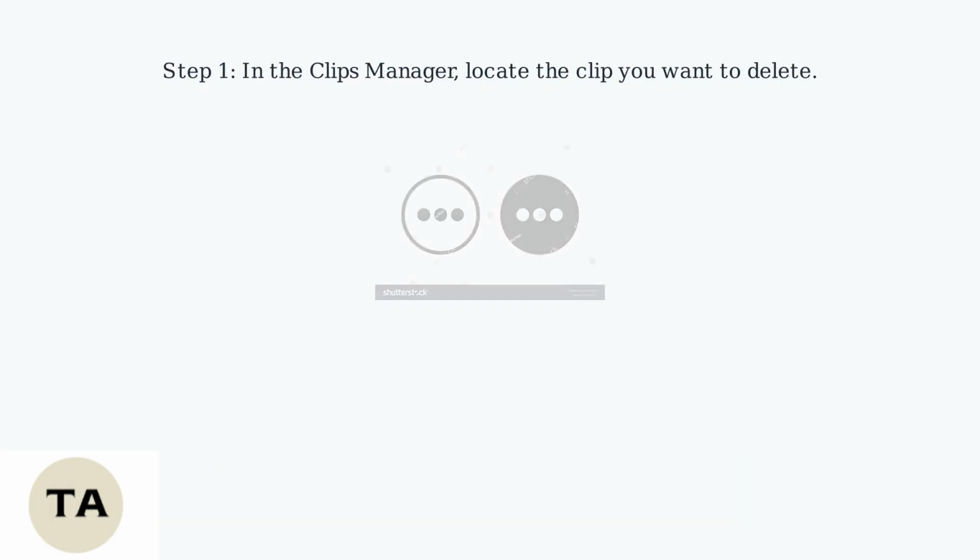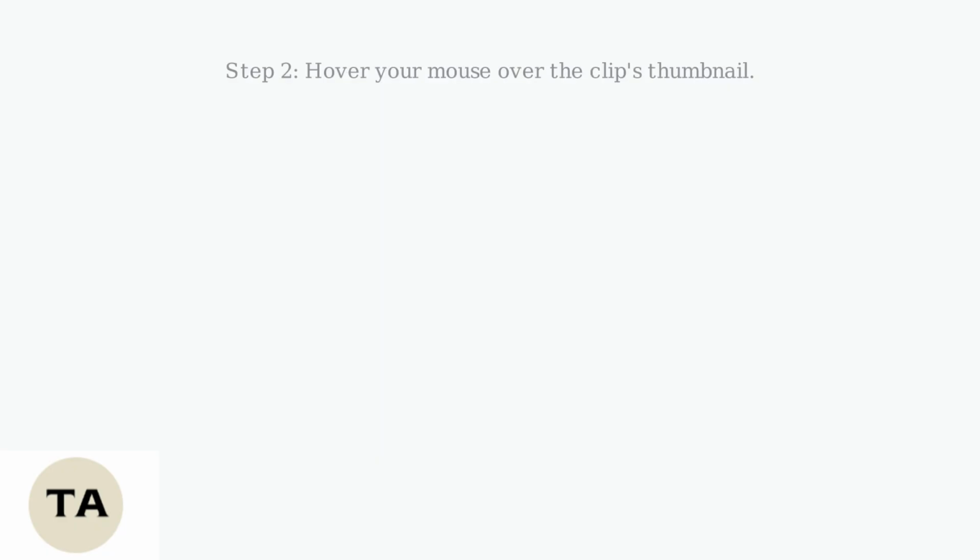First, open your Twitch creator dashboard and go to the Clips Manager. Find the specific clip you want to remove by scrolling through your clips or using search filters. Once you've found the clip, move your mouse cursor over its thumbnail image. This action reveals additional options for managing that specific clip.